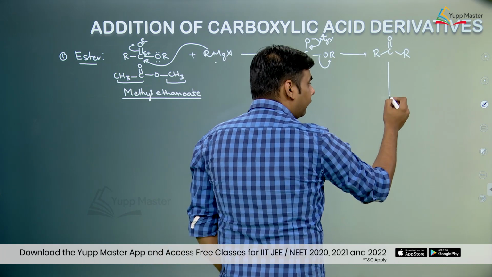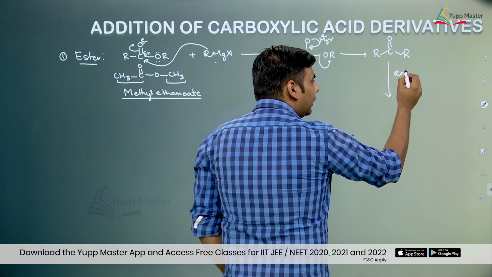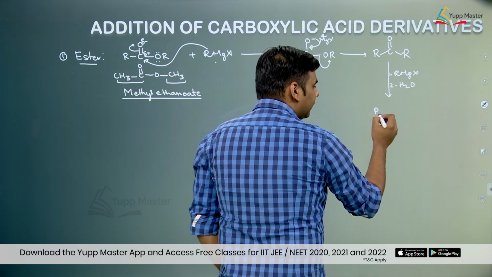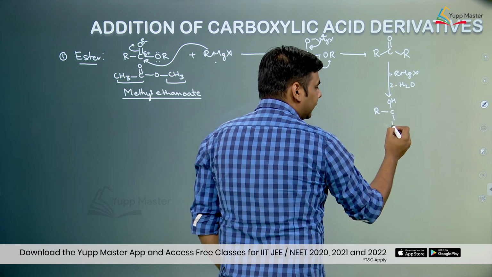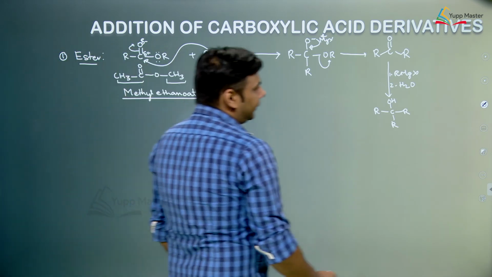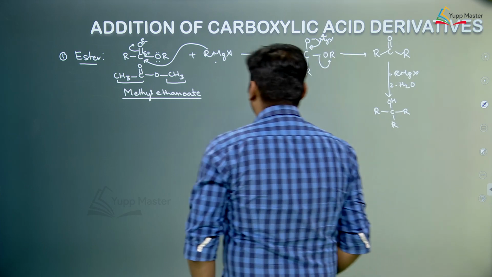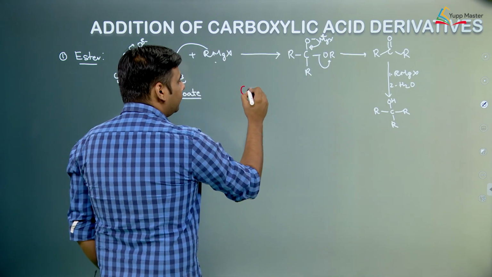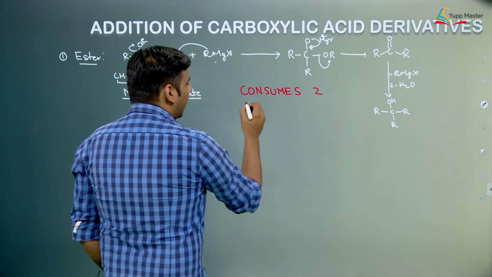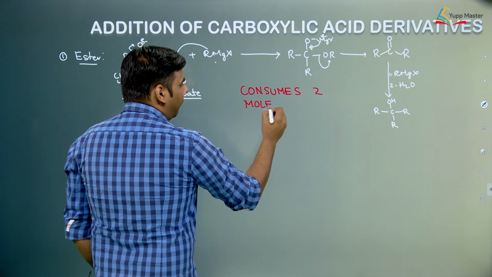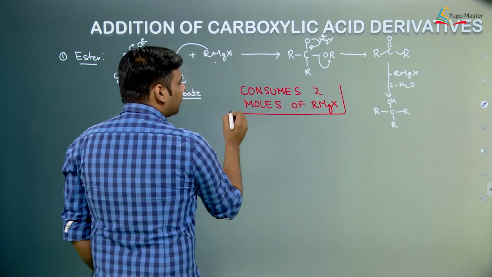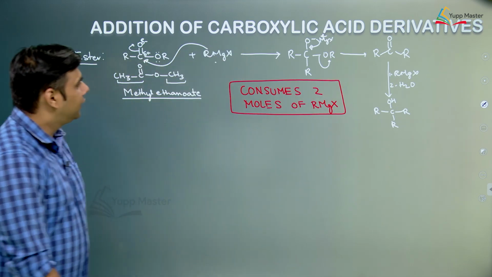Because there is a development of a carbonyl group, this can undergo reaction with another Grignard reagent, and in the second step if we carry out the acidic hydrolysis or the acidic workup, we would get an alcohol. So basically if you look at this reaction, ester consumes 2 moles of Grignard reagent. I hope this is clear to everyone.